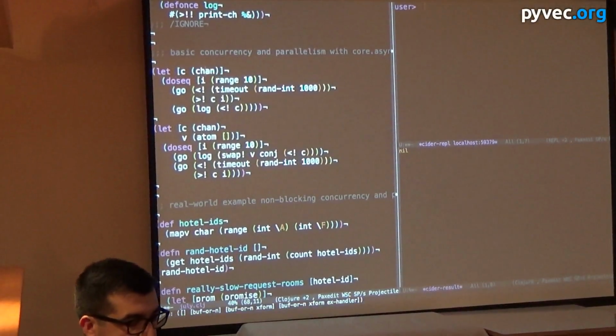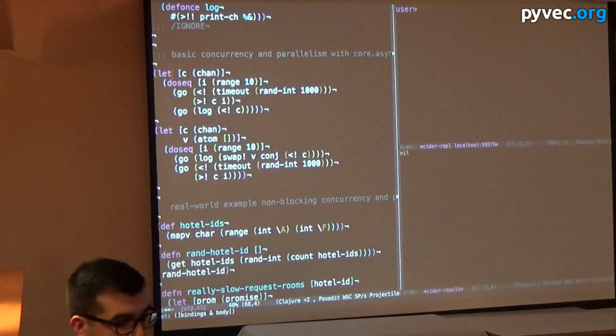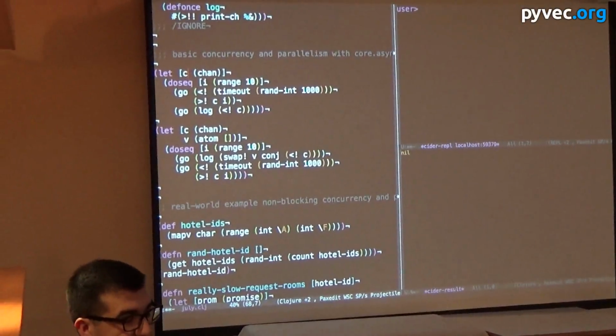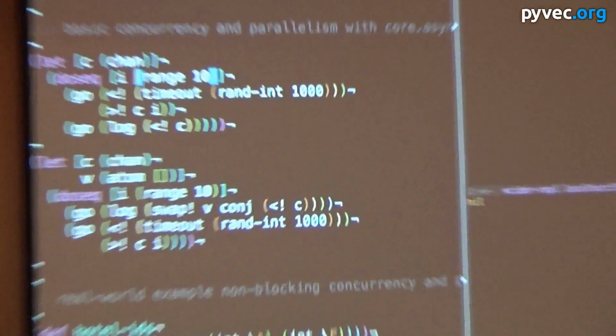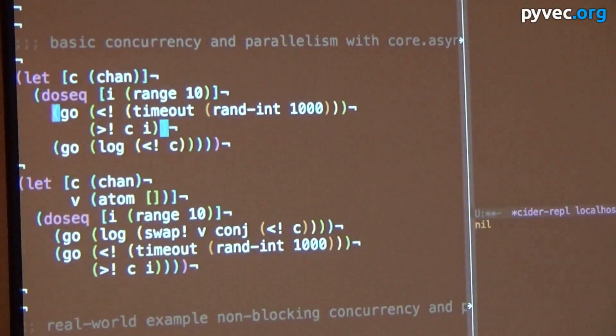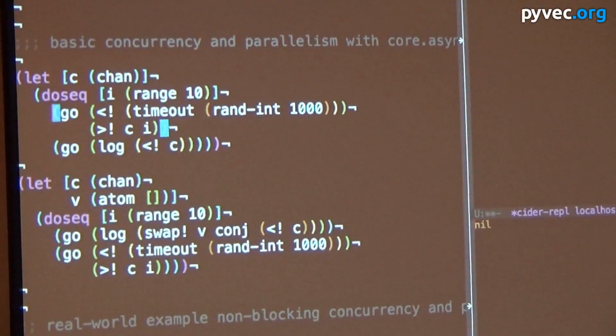Okay, so chan creates a channel. Let is like a local variable binding. So we are going to bind the variable c to a new channel. Then for every integer in this range, we are going to have 2 go loops, or go blocks.